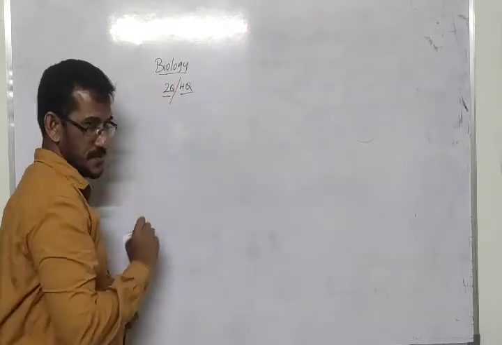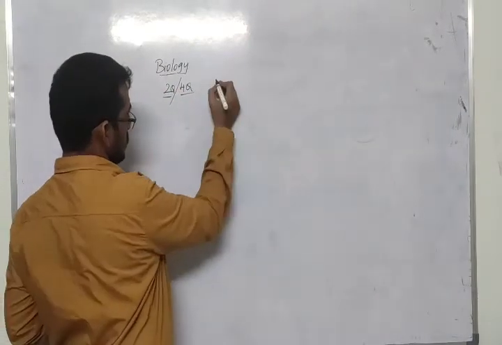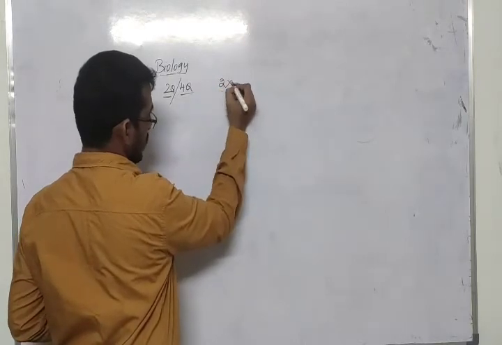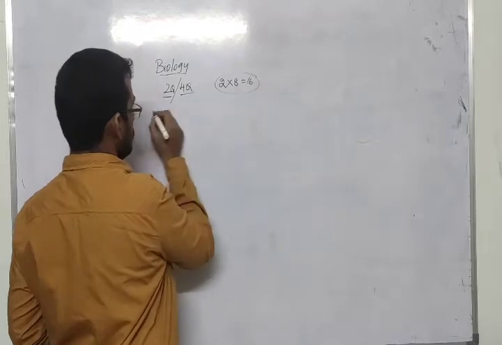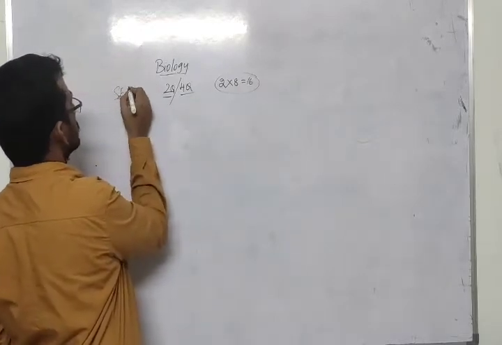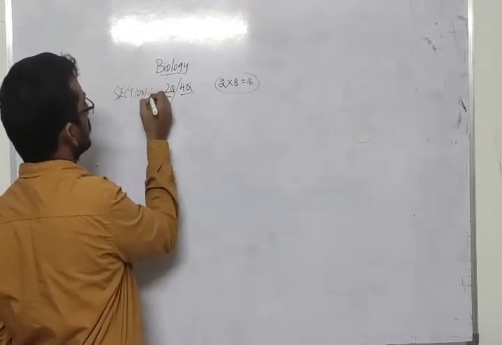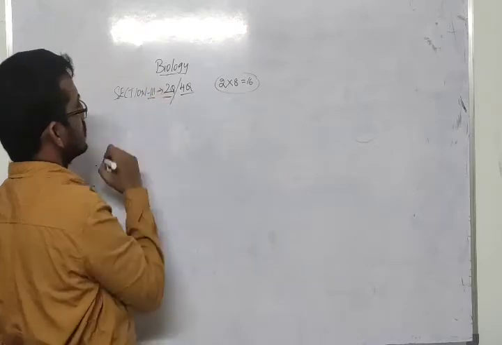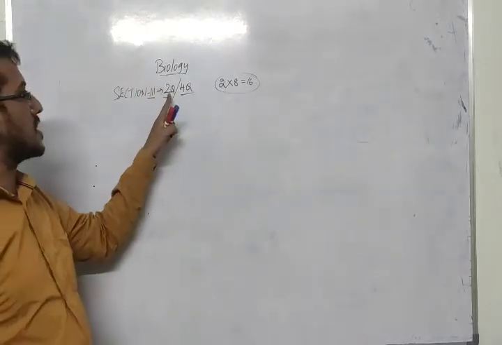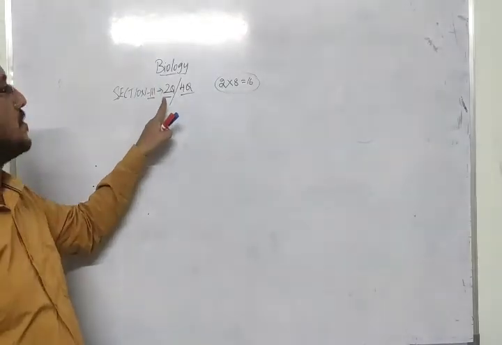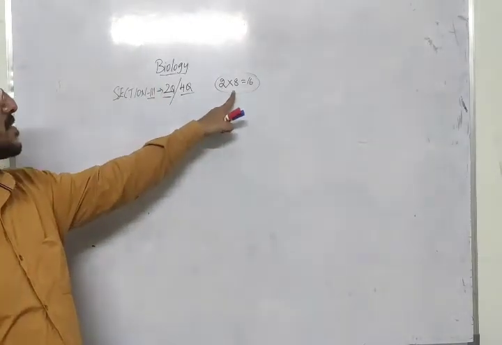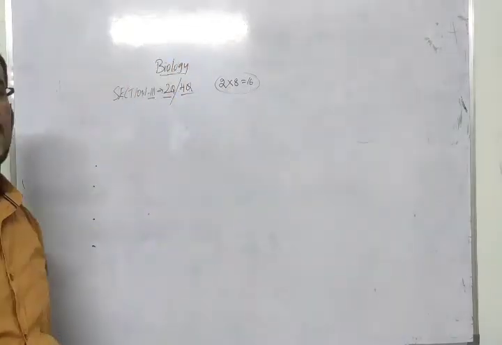Each question carries 8 marks. 2 eights are 16. I am talking about the third section. In the third section, these are long answers. 4 questions are given. You have to attempt only 2, and each question carries 8 marks. Altogether you will get 16 marks.